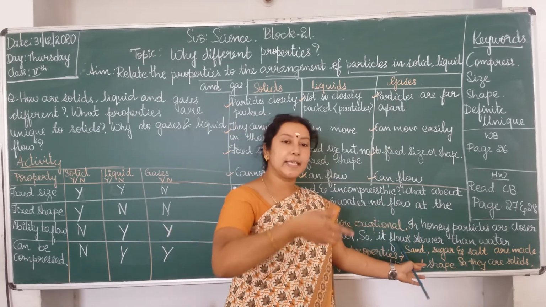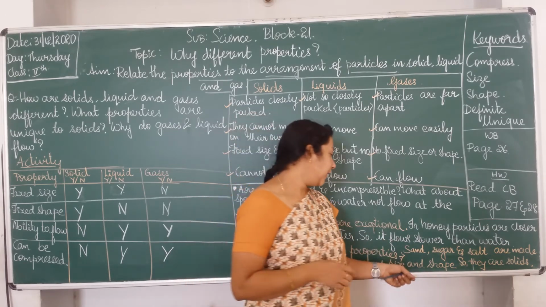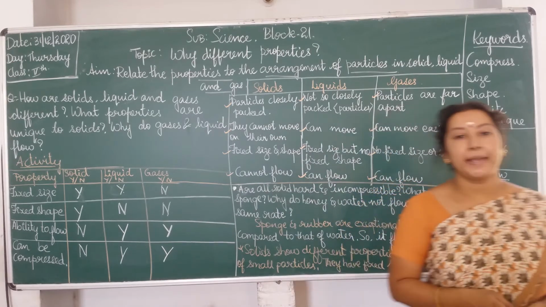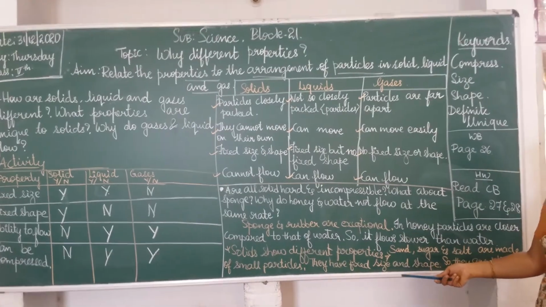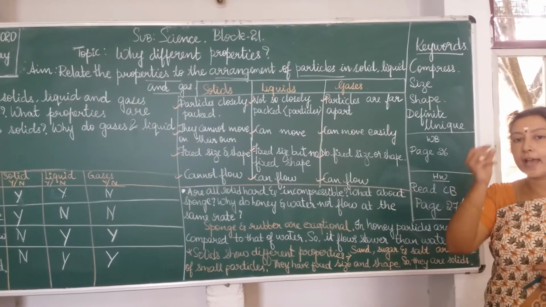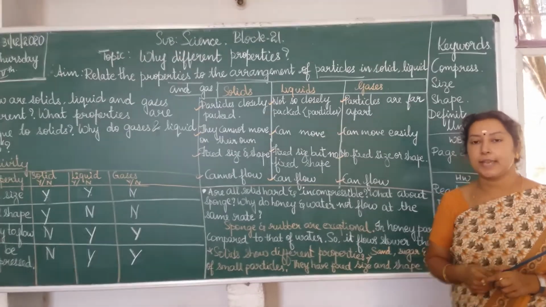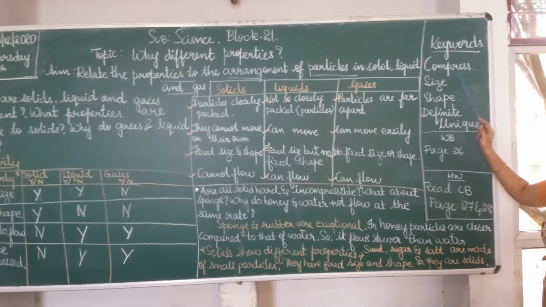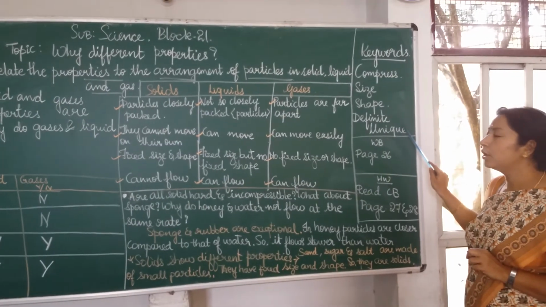The sand flows as easily as water. How is it so? Sand, sugar and salt are made up of small particles, okay? They have fixed size and shape, so they are solids. Since they are made of small particles, they just flow easily. Did you understand? So, the keywords: compress, size, shape, definite, unique.